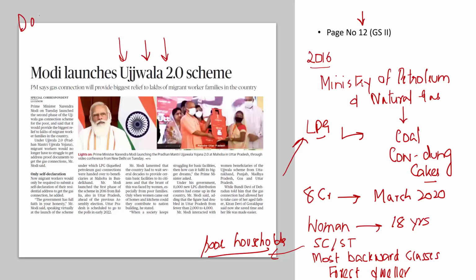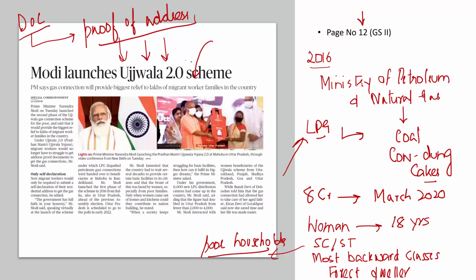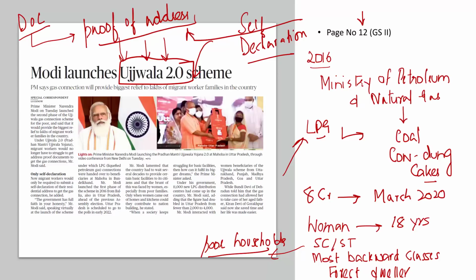But there was a document required to avail this scheme, and this document was the proof of address. But what about the migrant workers? Now these migrant workers are the special attention of the Ujjwala 2.0 scheme. Now migrant workers would only be required to submit a self-declaration of their residential address to get the gas connection. They don't need to submit ration cards or address proof. This self-declaration will serve as an address proof.